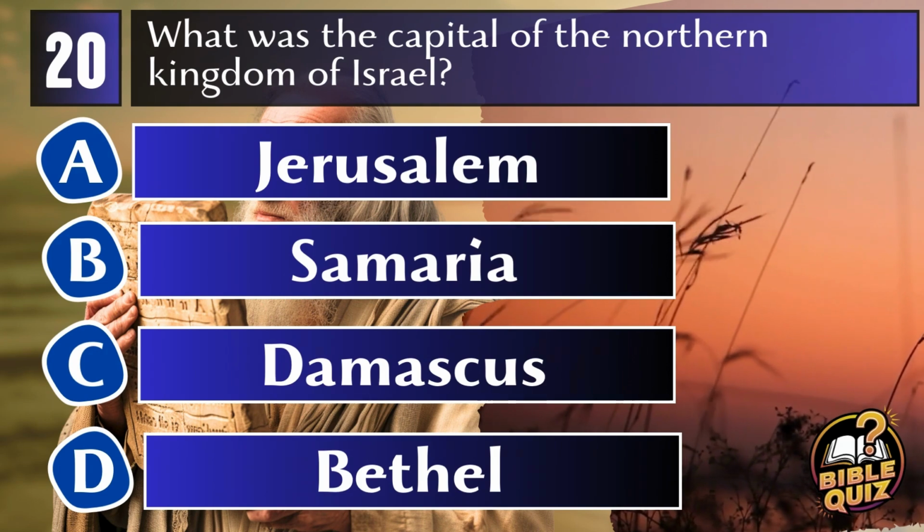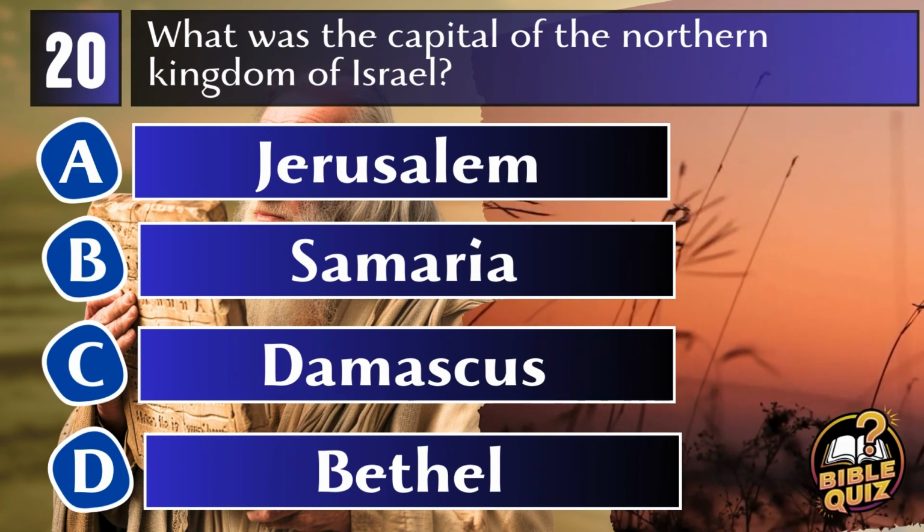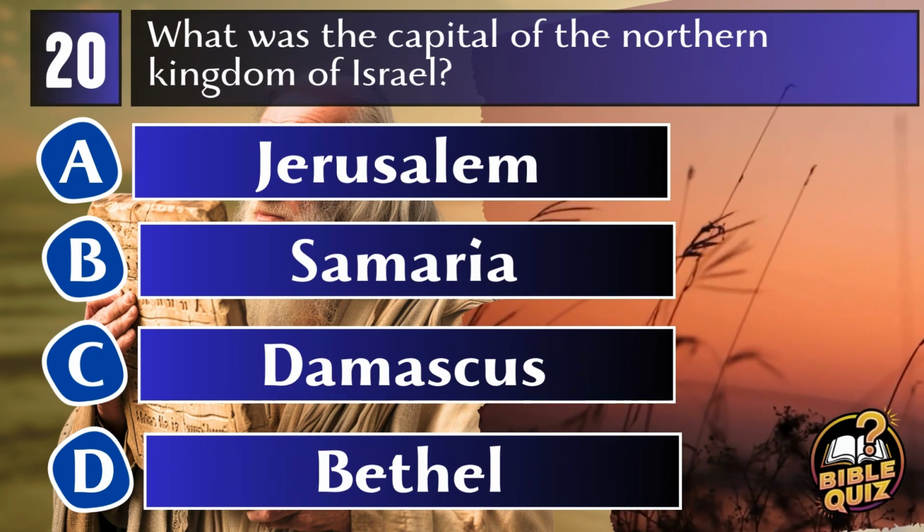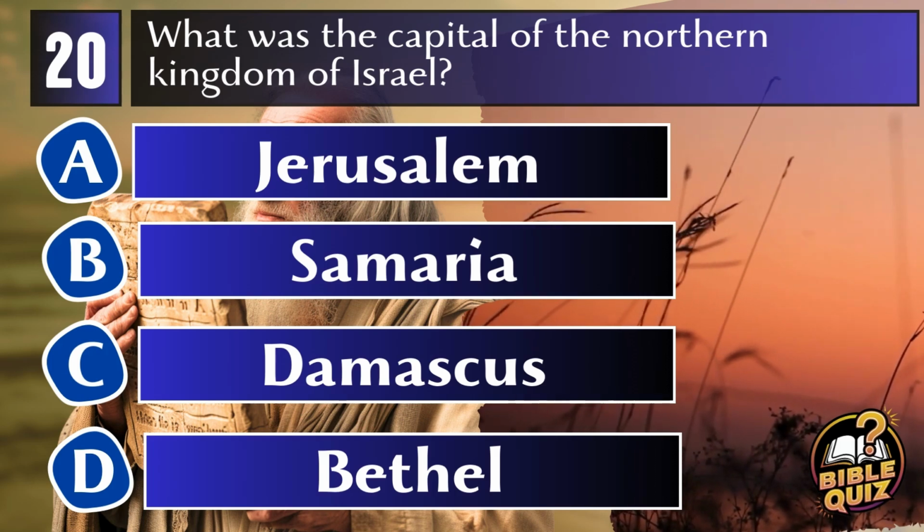Question 20. What was the capital of the northern kingdom of Israel? A. Jerusalem. B. Samaria. C. Damascus. D. Bethel.